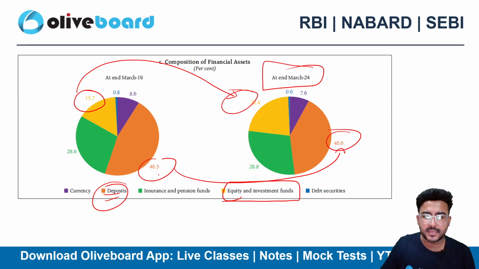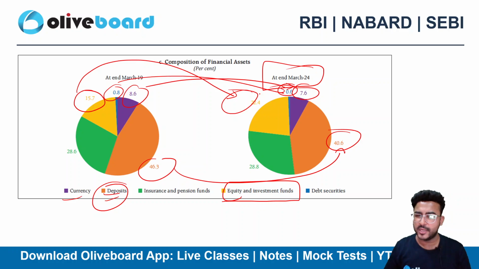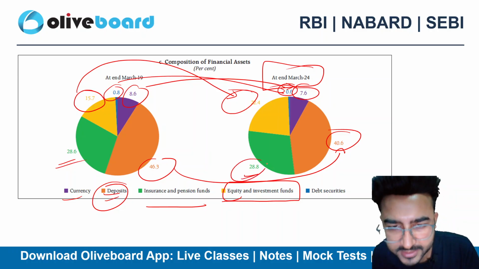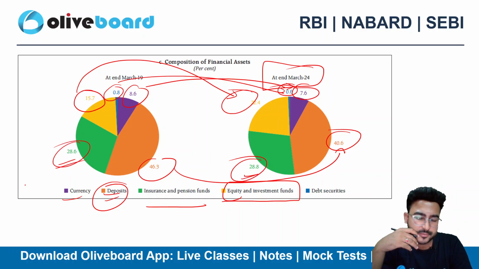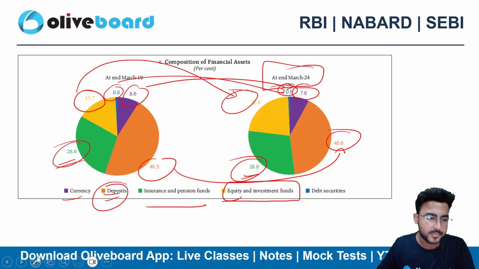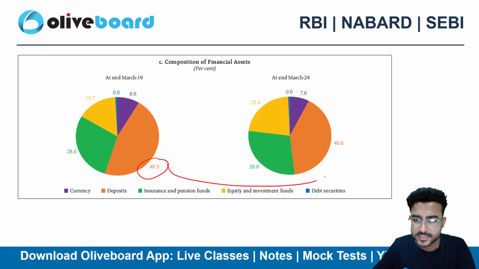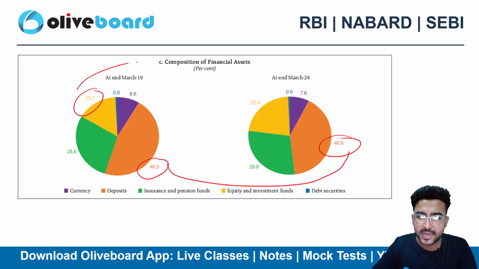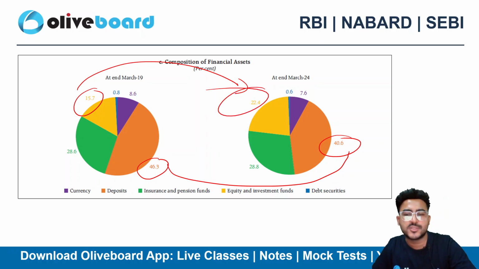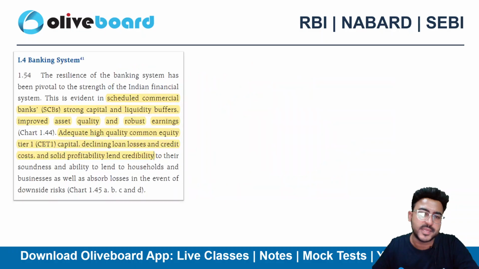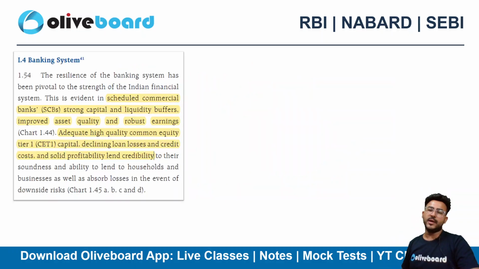Debt again I can say is flat only. Earlier it used to be 0.8, now it is 0.6. And if I talk about the currency, again it's 1% down only, not at all a major fall. Insurance and pension funds, I can see this stable only. Again, there's a 0.2% increase, which is not at all a big one, right? So I can say that from deposits, people have started moving towards the equity and investment. So there is an increase in the equity and investment exposure as well, that contributed to the wealth building for the households, right?